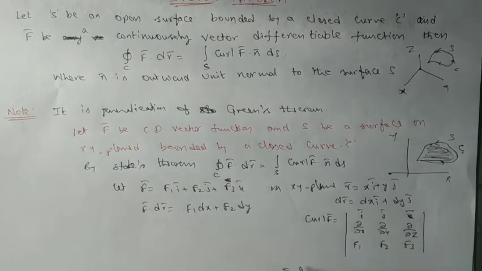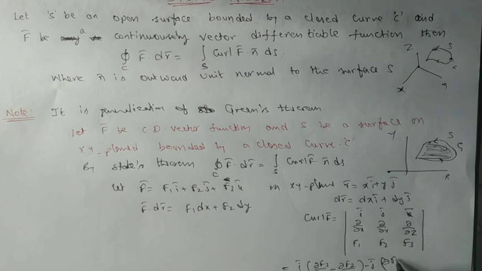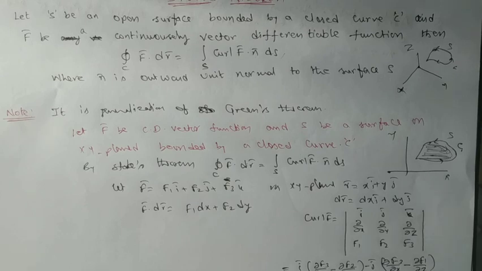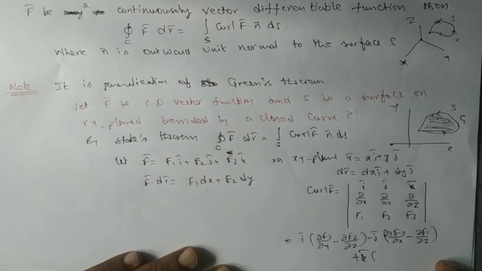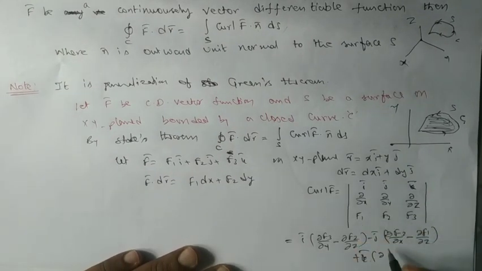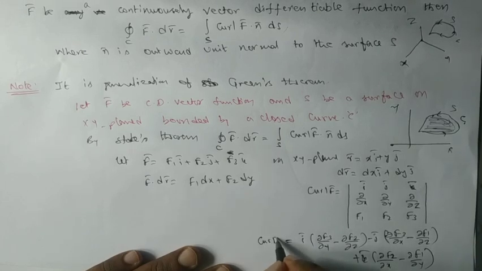So it is i bar times (dou f3 by dou y minus dou f2 by dou z) minus j bar times (dou f3 by dou x minus dou f1 by dou z) plus k bar times (dou f2 by dou x minus dou f1 by dou y). This is what our curl f bar is.